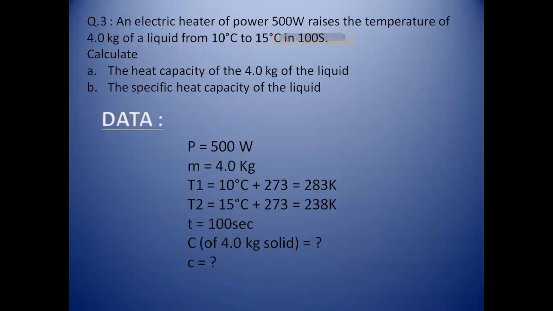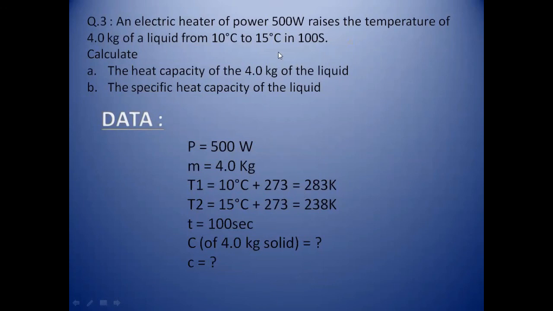Here we have the data, and as you can see, power is given, which is 500 watt, and mass is 4.0 kilogram. Temperature is given in centigrade, and now we have to change it to Kelvin. Why do we change it?